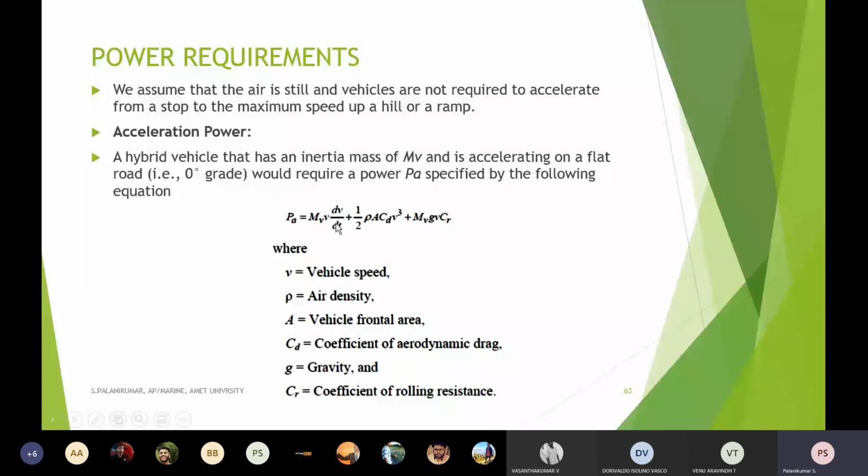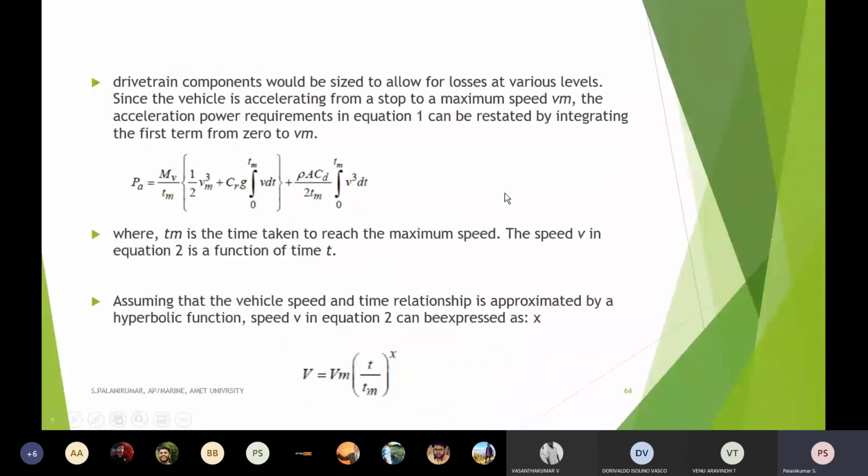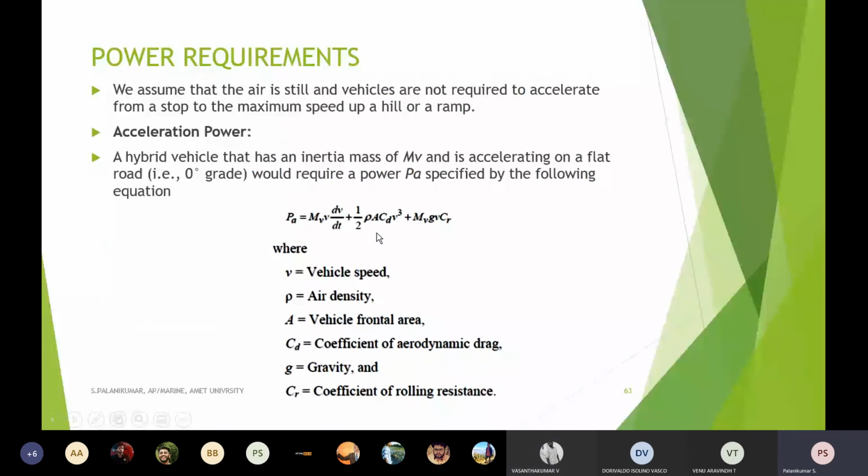So, whatever the associated expressions may be, especially V, velocity, from 0 to Vm. In order to reach Vm, it will take time Tm. If we integrate with that, we can calculate it. If you are asking specifically, we will see that in the next class. Today I have to consolidate that.